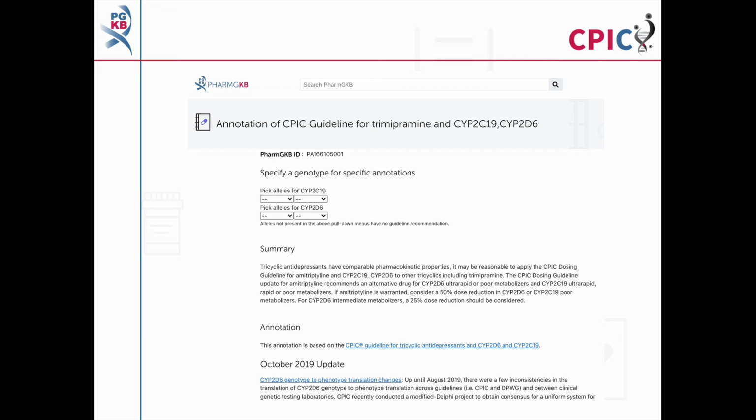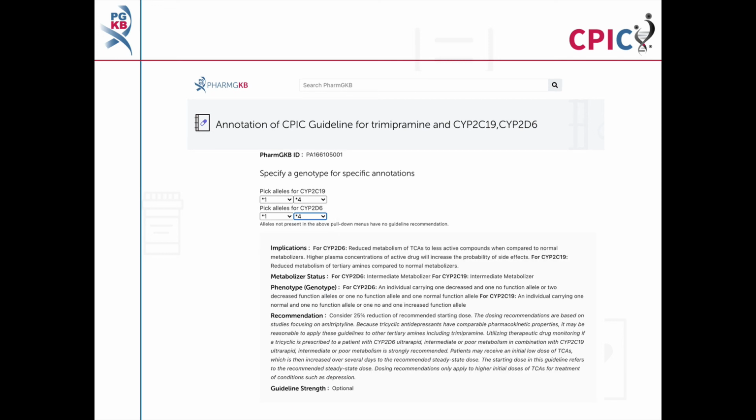This guideline has been annotated on the PharmGKB website. This includes a drop-down menu where an activity summary can be given for specific combinations of alleles. The activity summary includes implications for the patient's response to trimipramine, the appropriate dosing recommendation for the specific genotype, and the strength of that recommendation.